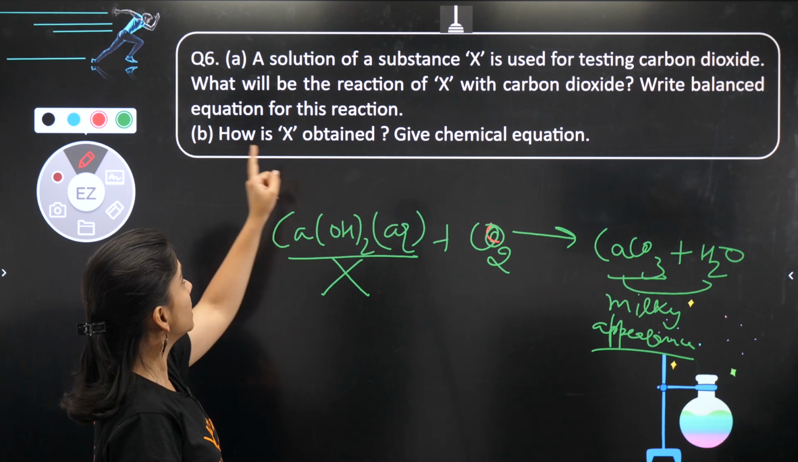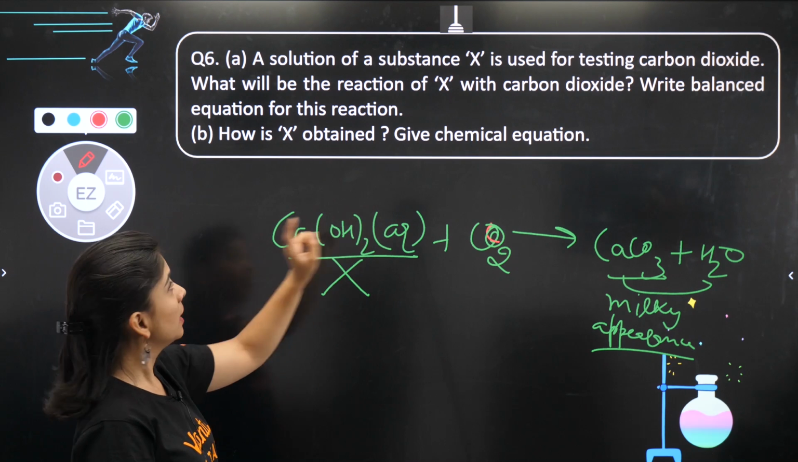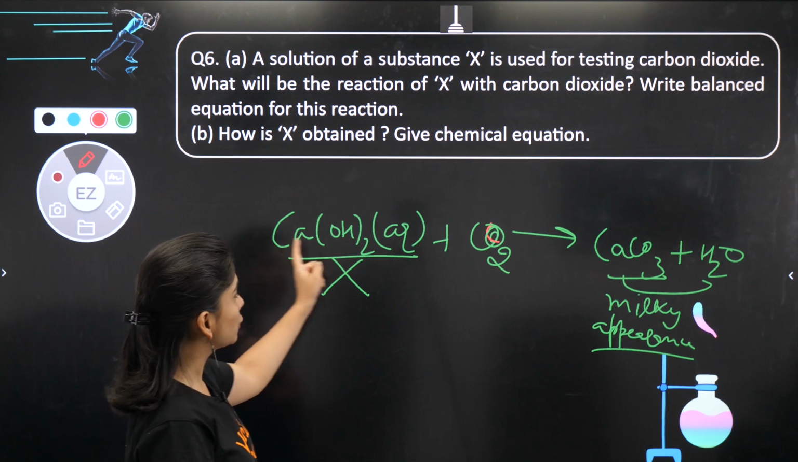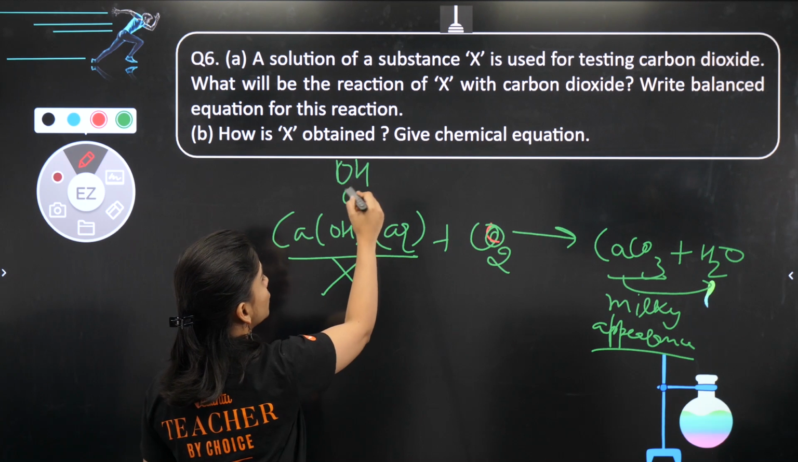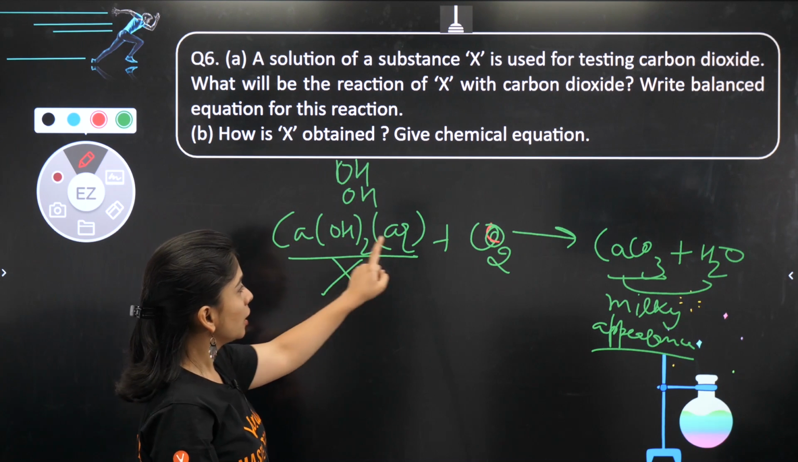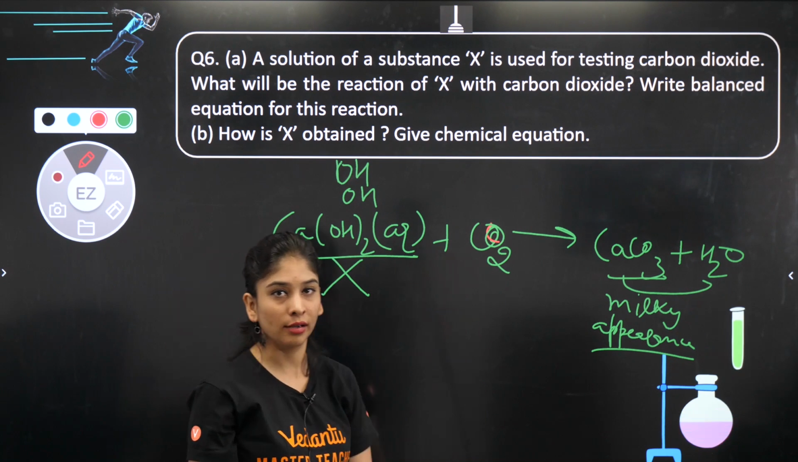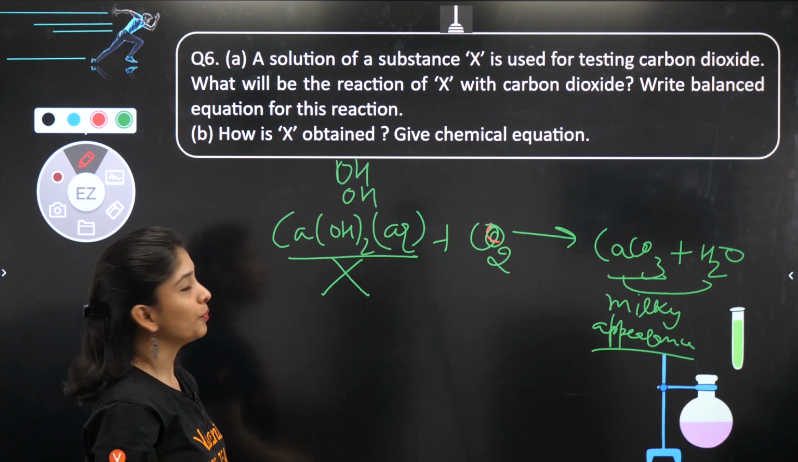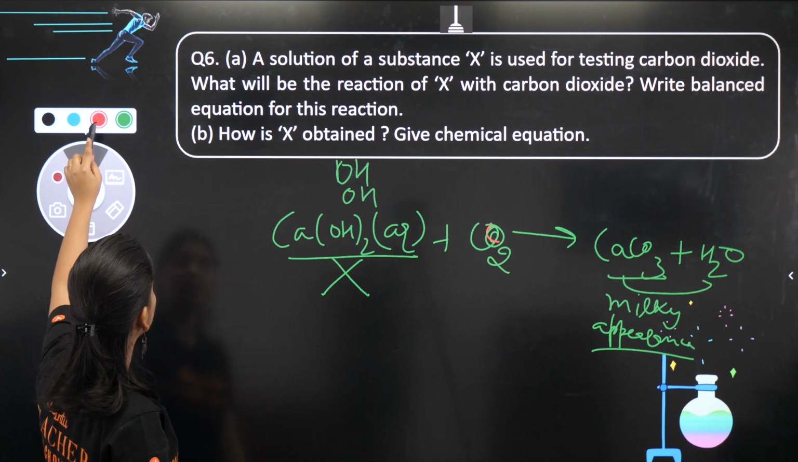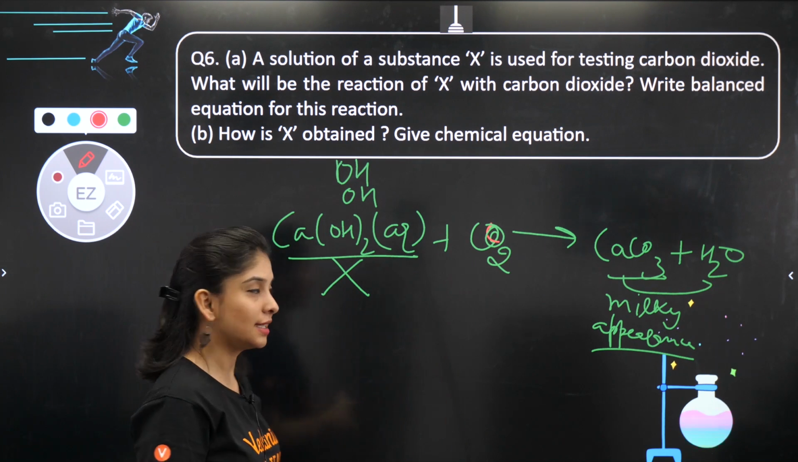Now the second part is, what will be the reaction of X with CO2, which is done. Write balanced equation for the reaction. Reaction is already balanced. You can compare OH, OH, calcium, CO2 and one oxygen यहाँ से ले जाओ, CO3, HOH is water. Reaction is already balanced. How is X obtained? X कैसे obtain किया था? This is the part which I was telling कि वो previous question से related है.